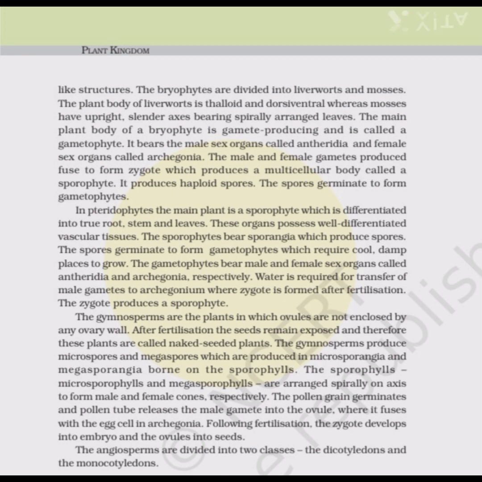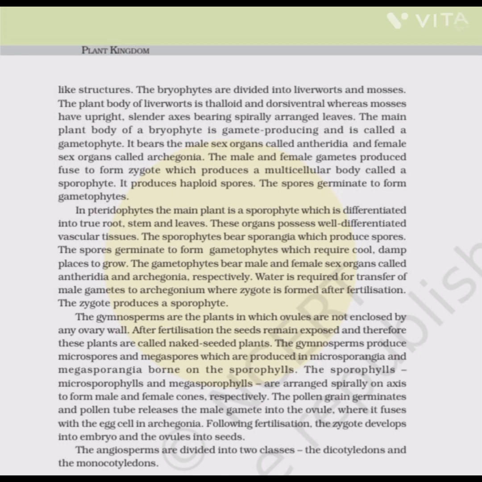The main plant body of the bryophyte is gamete-producing and is called a gametophyte. It bears the male sex organs called the antheridia and the female sex organs called the archegonia. The male and the female gametes produced fuse to form a zygote which produces the multicellular body called the sporophyte. It produces haploid spores. The spores germinate to form gametophytes.